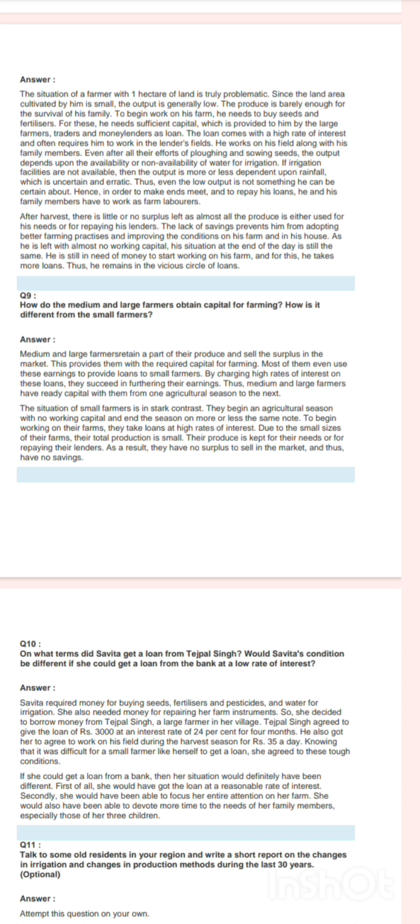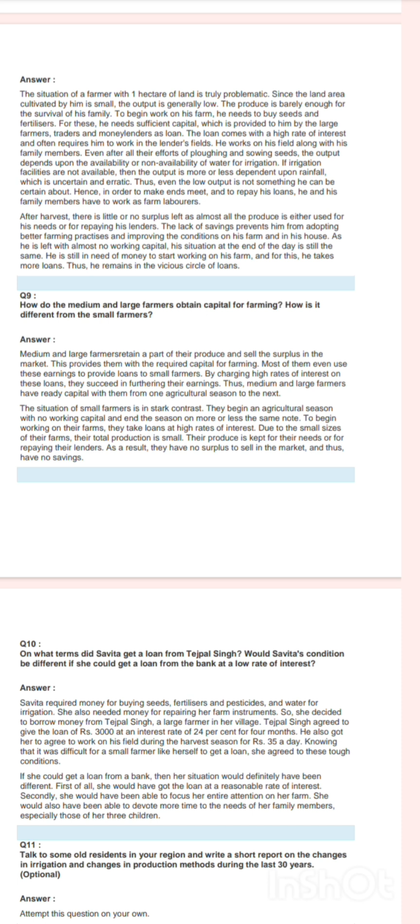Hence, in order to make ends meet and to repay his loans, he and his family members have to work as farm laborers. After harvest, there is little or no surplus left, as almost all the produce is either used for his needs or for repaying his lenders.